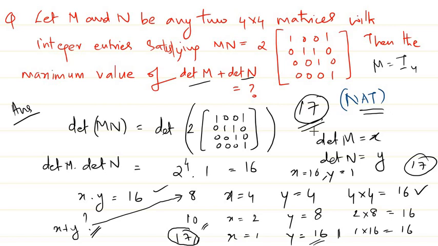So for today's class we'll wind up, and in the next lecture we'll be discussing the same section. This is the first section we are discussing in linear algebra, that is matrices and determinants. In this we have almost covered the ideas and problems from determinants, and we'll next be seeing special matrices. There are some properties I'll be giving in the next lecture, and I will give all the problems asked in previous years related to special matrices, and we'll solve all those problems in the next lecture.